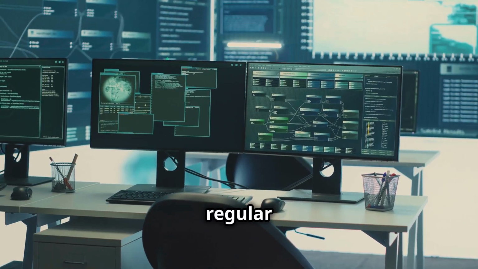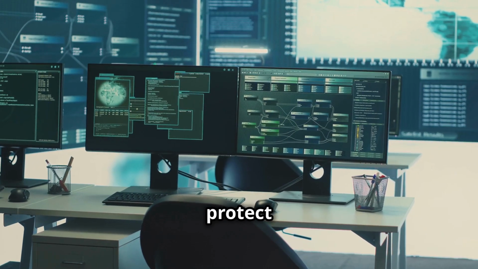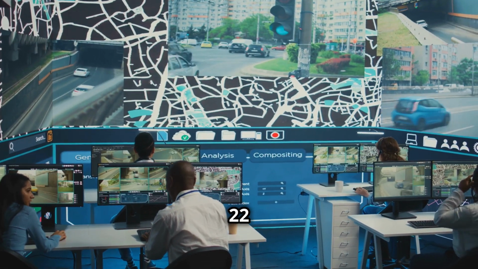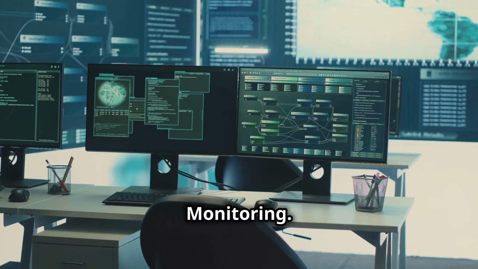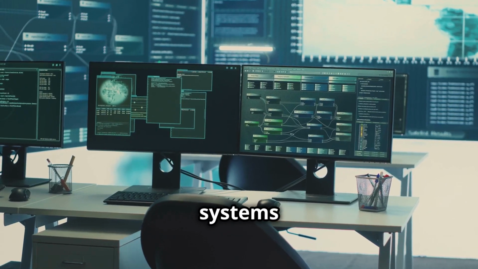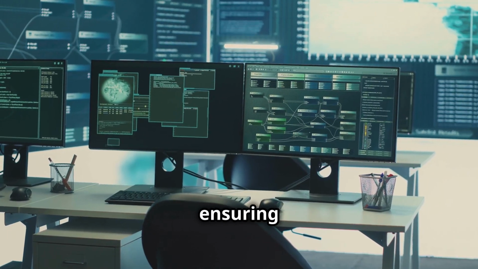Picture an airline conducting regular vulnerability assessments and promptly addressing identified weaknesses to protect its information systems from potential threats. Control 22. Logging and monitoring. Imagine a financial institution implementing comprehensive logging and monitoring systems to detect and respond to suspicious activities in real time, ensuring the security of its transactions.